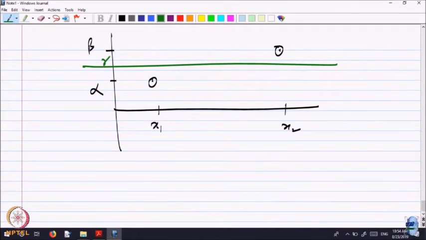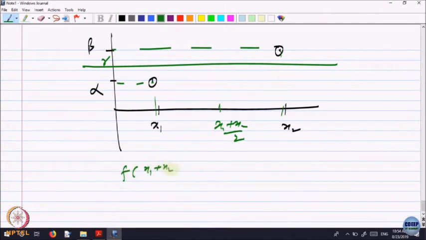Another very intuitive way of doing this is the following. At x1 the value is alpha and at x2 the value is beta. What I can try to do is look at the midpoint of this, and look at the value at the midpoint. So, look at f of (x1 plus x2) by 2.